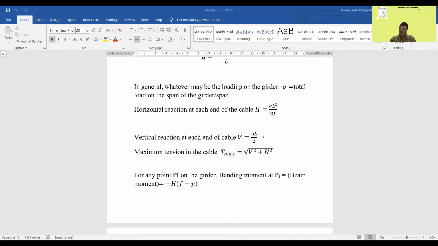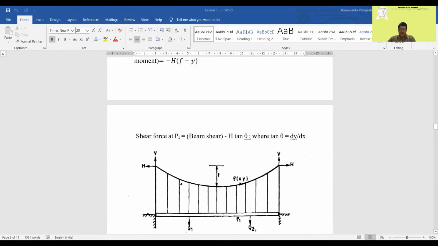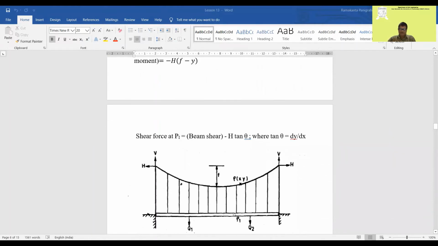So you can find out this load, that is qL square by 8F, and what is q? q is the load transferred from the girder to the cable, which is equal to the total load of the girder divided by the span of the girder. Now what is the vertical reaction? That is equal to wL by 2, that is qL by 2. You can find the maximum tension in the cable, square root of V square plus H square, as I have explained in the drawing earlier.